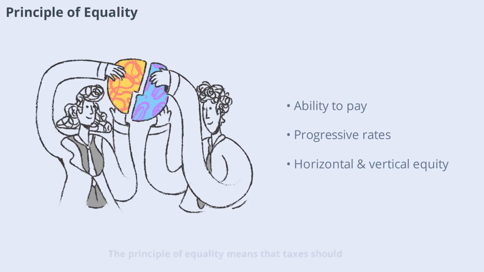The principle of equality means that taxes should be levied according to a person's ability to pay. It's not about everyone paying the same amount, but about proportional contribution. Those who earn more should pay more, ensuring both horizontal and vertical equity.